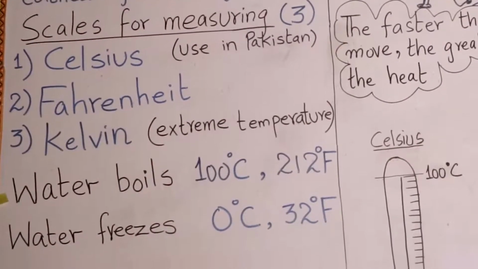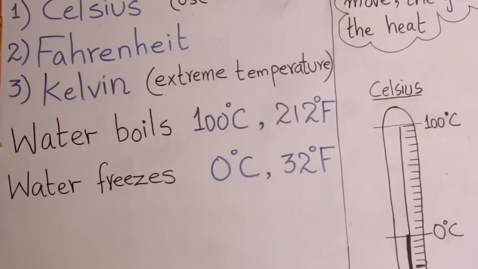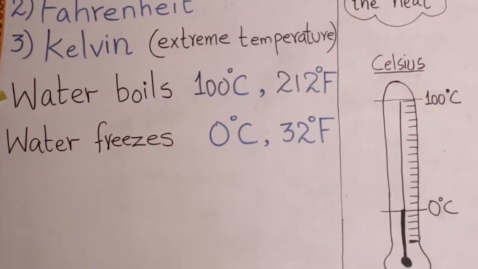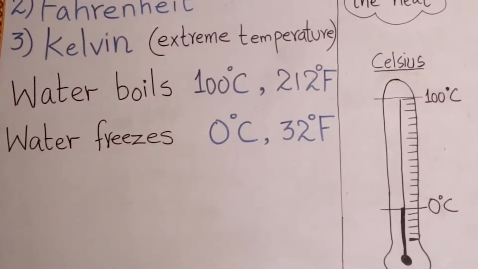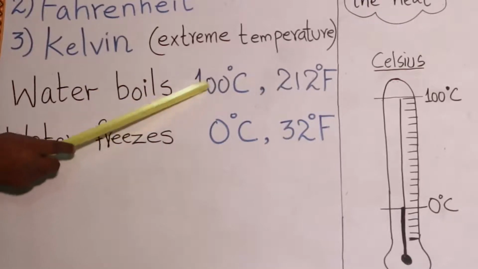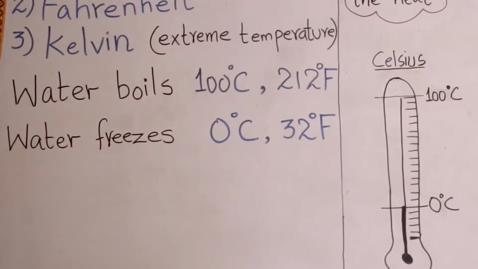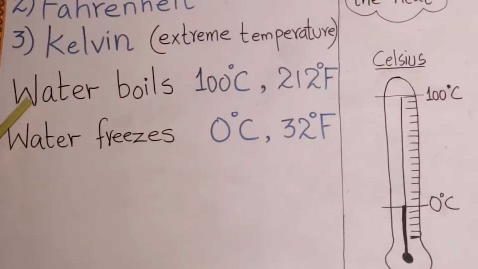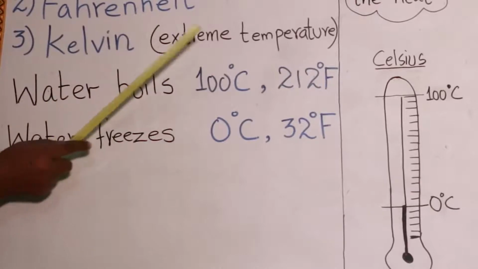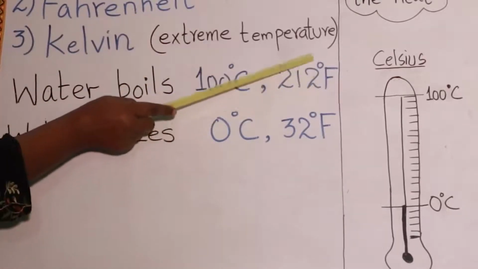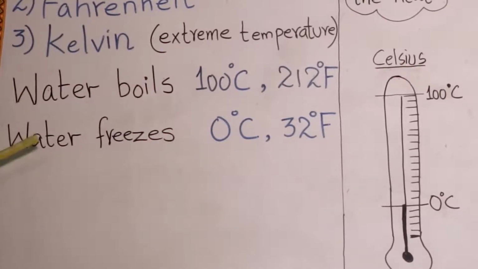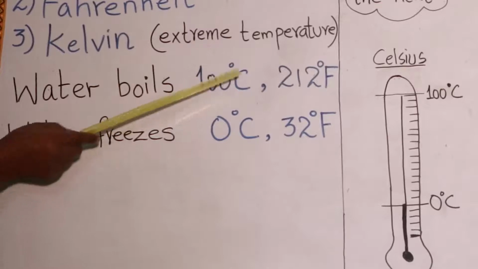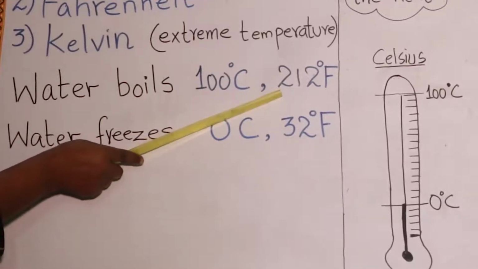You may have observed boiling water. It is too hot. It's very difficult to put a hand in boiling water. Water boils at 100 degrees Celsius. If we take the measurement in the Fahrenheit scale, then we can say that water boils at 212 degrees Fahrenheit. We can measure the temperature by using the Celsius scale or the Fahrenheit scale.